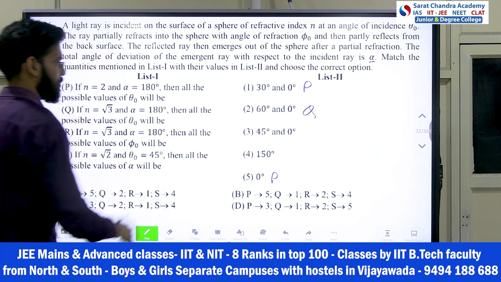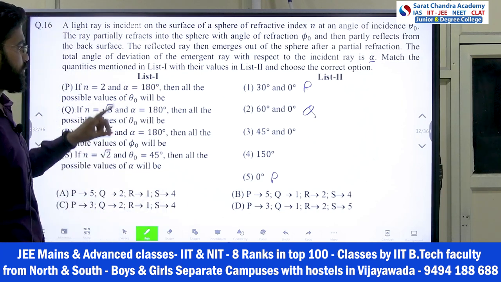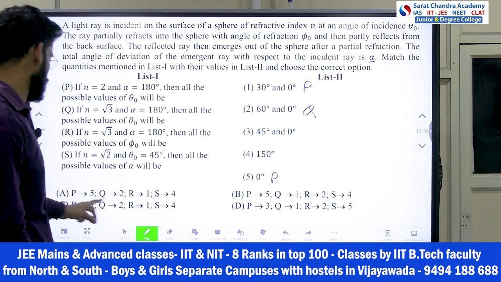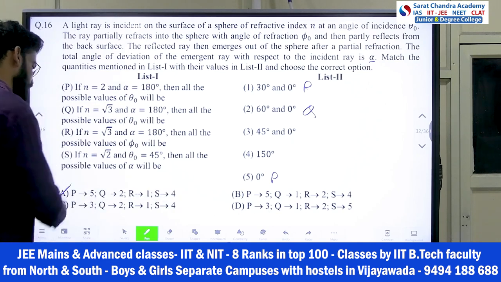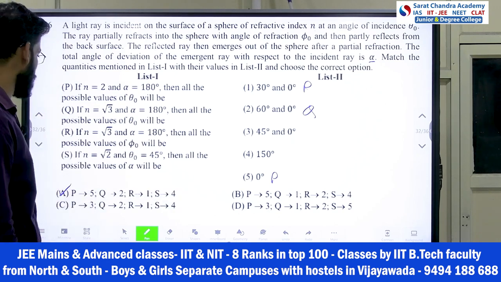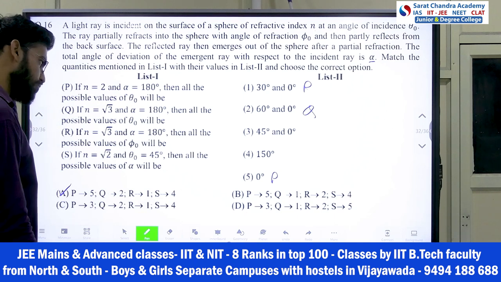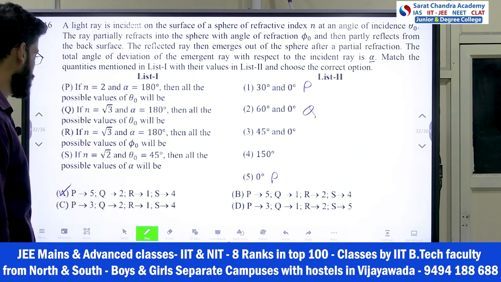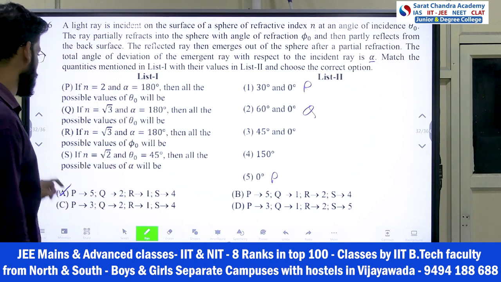So my answer is 521. 521 is in this. So the answer came as option A, 521. But let's solve the S part also. If n equals root 2 and theta naught is 45. Alpha I didn't give. N equals root 2 and theta naught equals 45.